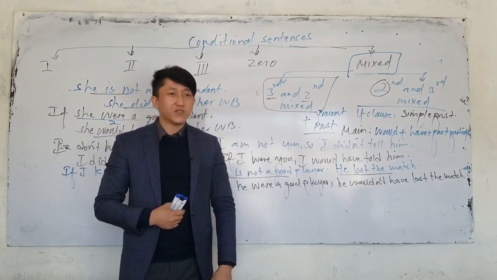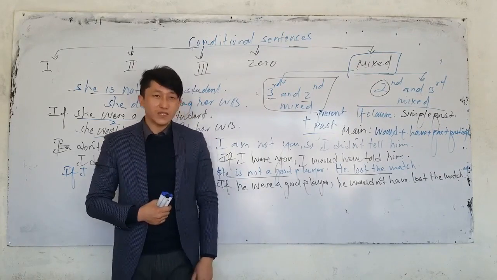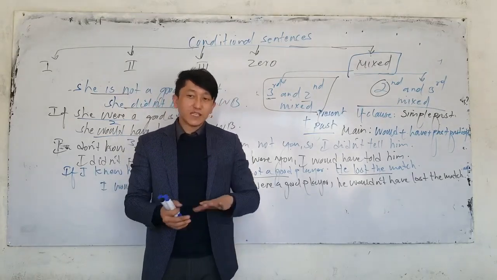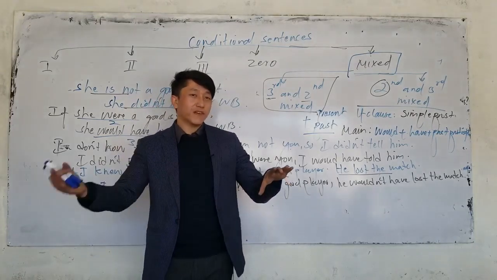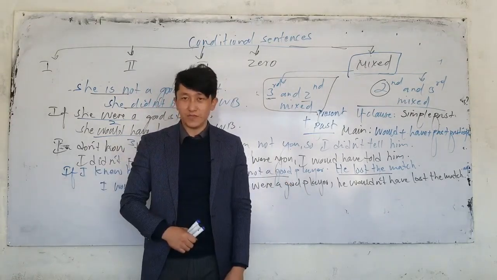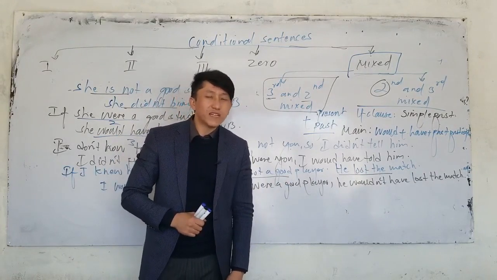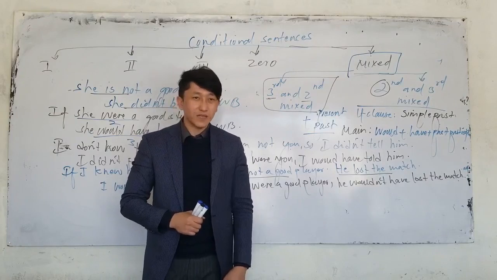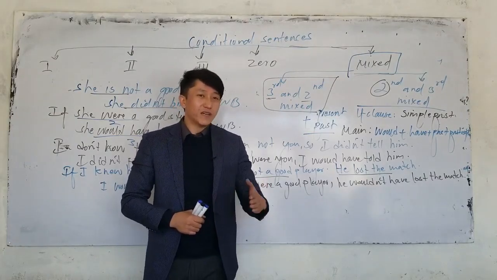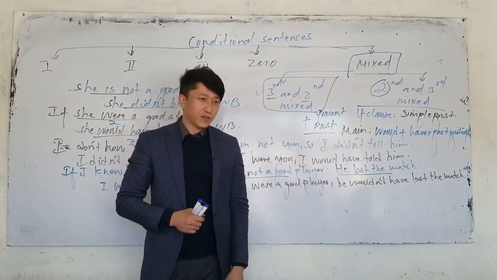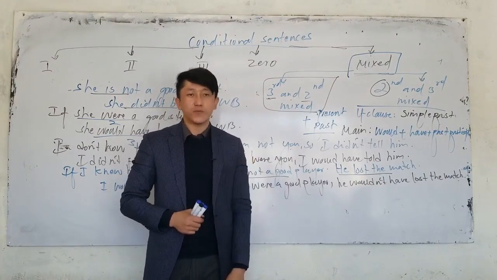Or you say, I don't speak English. I didn't get the job. How do you say it now? What is the result? If I spoke English, I would have gotten the job. Or the next one, you don't know English, you did not get the visa, or the scholarship. If I knew, or if I spoke or studied English, I would have gotten the scholarship. I would have gotten the job.